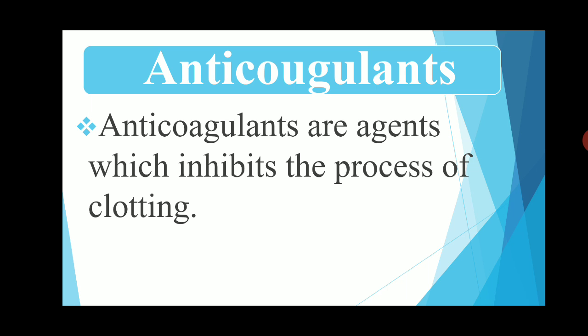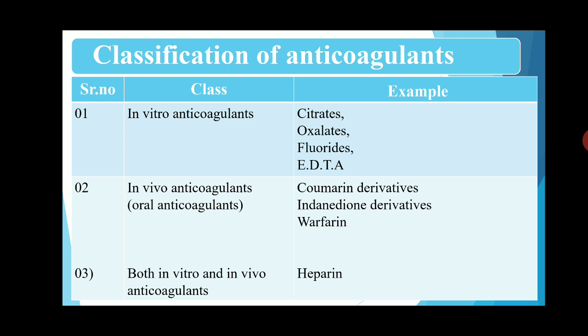So various classifications of anticoagulants are described. Classification of anticoagulants, one by one explained. So first class, in vitro anticoagulants. In vitro anticoagulants means the blood is stored in in vitro condition or practically. So these anticoagulants are used for storage of the blood in practical or blood donation timing, to prevent the coagulation of the blood in the blood bank.